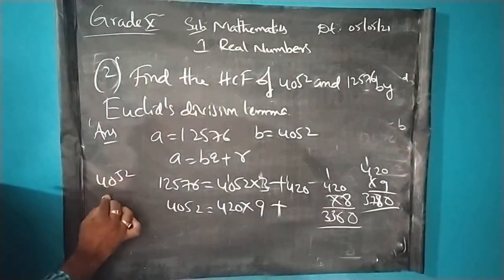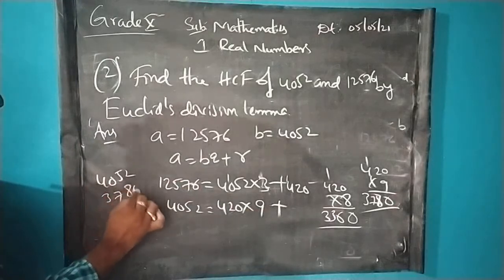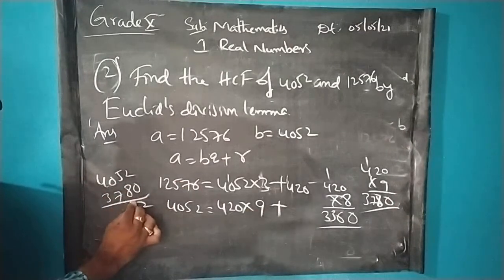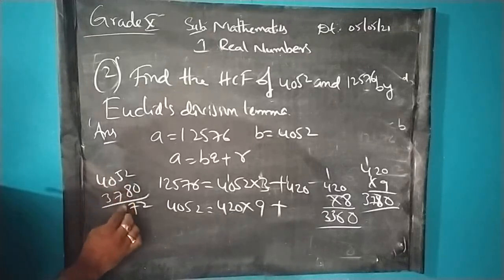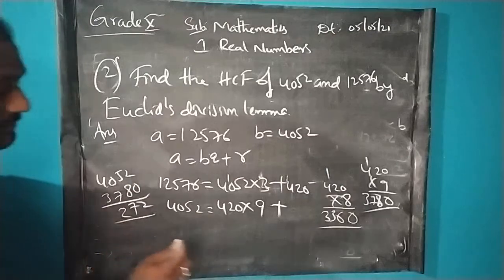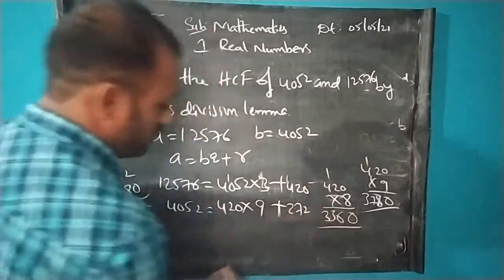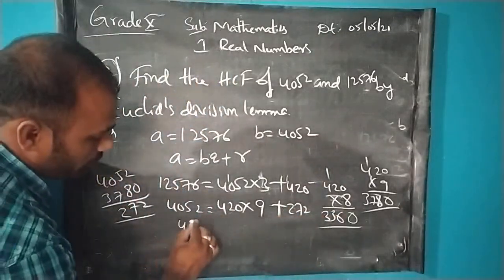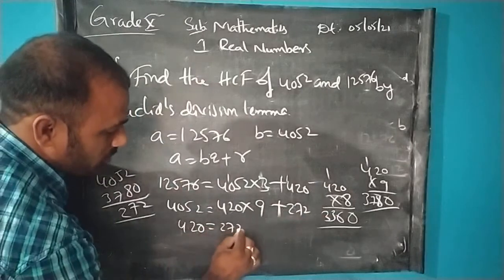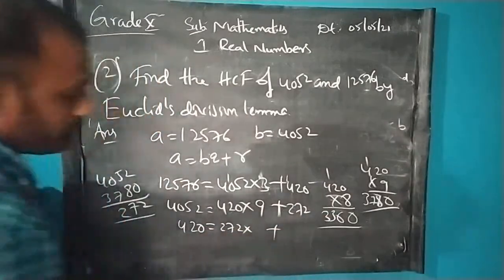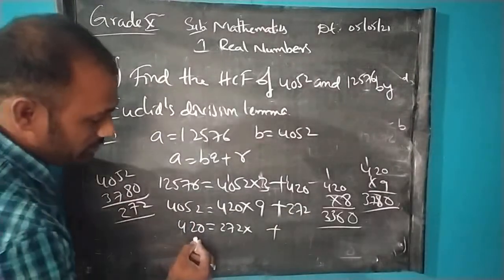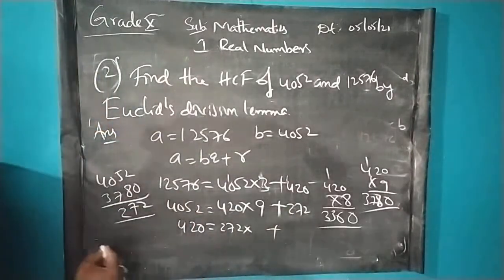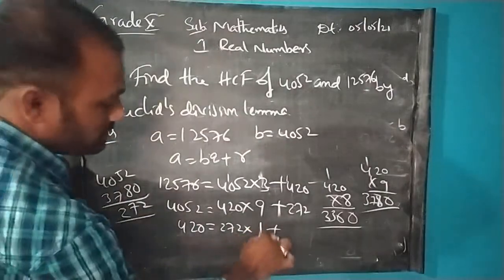From 4052, we have to subtract 3780. 9 minus 7 is 2, so the answer is 272. Next we need to take 420 equals 272 into something plus something. The same procedure continues until we get 0, we have to repeat the procedure here. 27 twos are 54, so let us take one time.